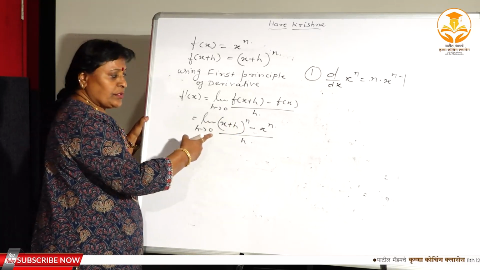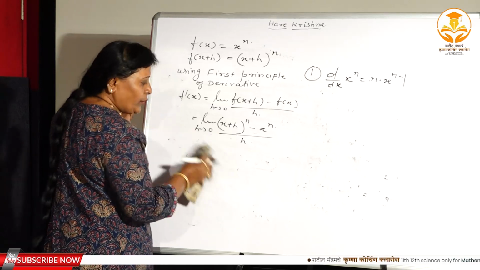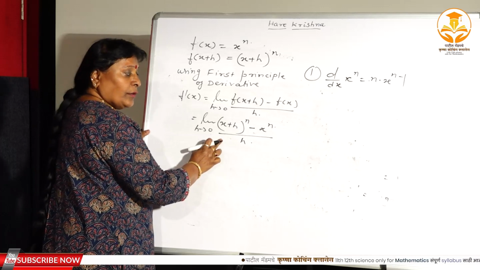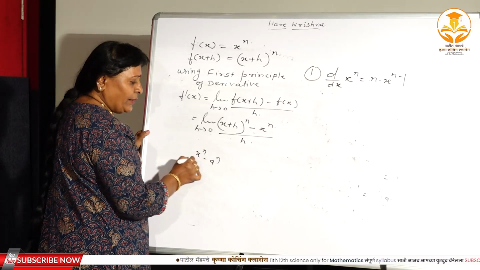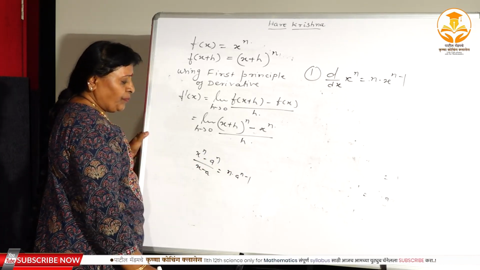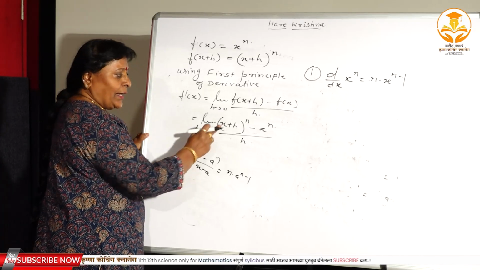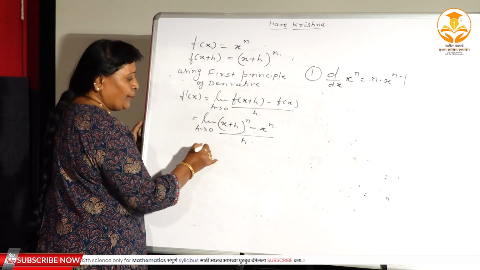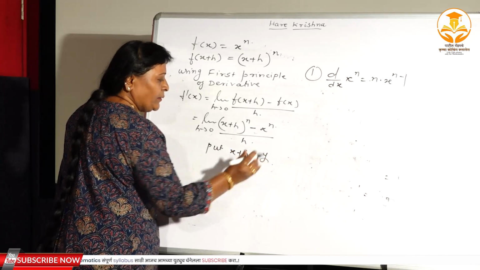Now here you can use the binomial theorem also, but I am going to give you the short way. See, how will you find out the limit? You should know the formula, that is x to the power n minus a to the power n divided by x minus a, it is equal to n into a to the power n minus 1. But in this formula there is only the term x, and here there is x plus h. Therefore, I am going to substitute here, put x plus h, suppose it is equal to y.